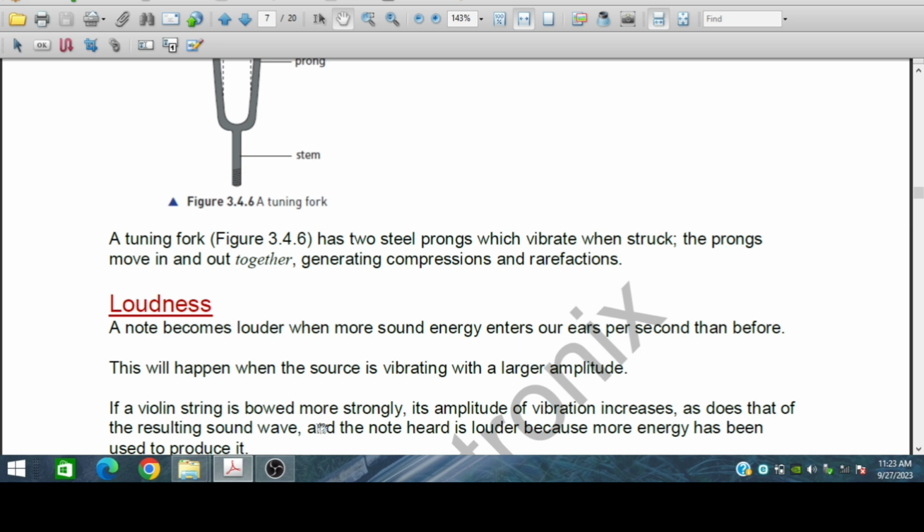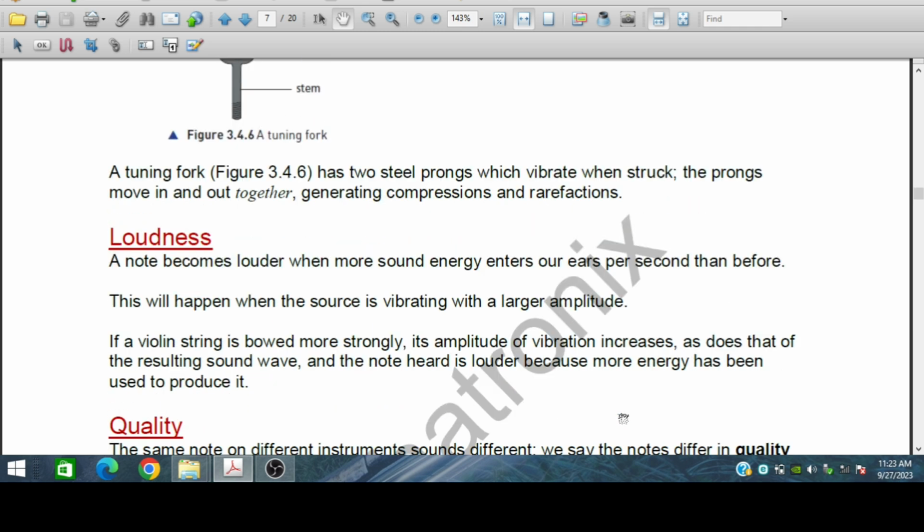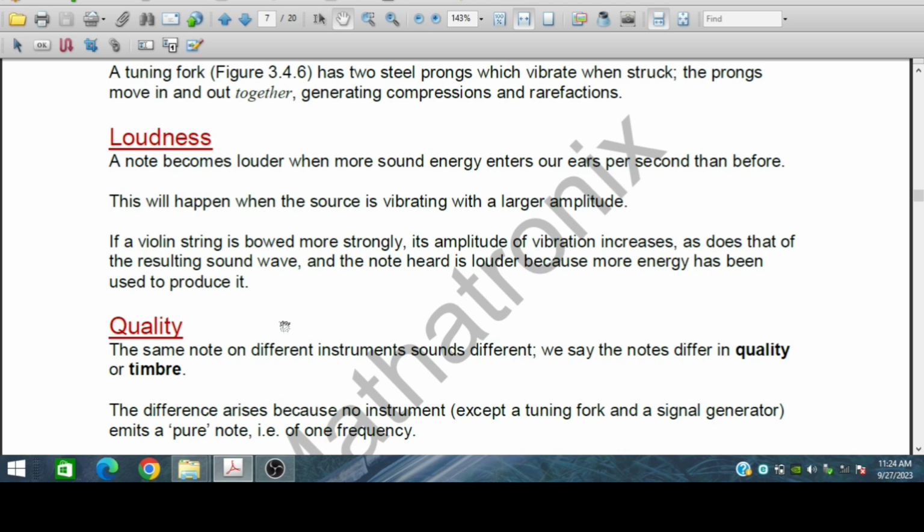If a violin string is bowed more strongly, its amplitude of vibration increases, as does that of the resulting sound, and the note is louder because more energy has been used to produce it. When more energy is used, there will be more amplitude and the loudness will be higher.